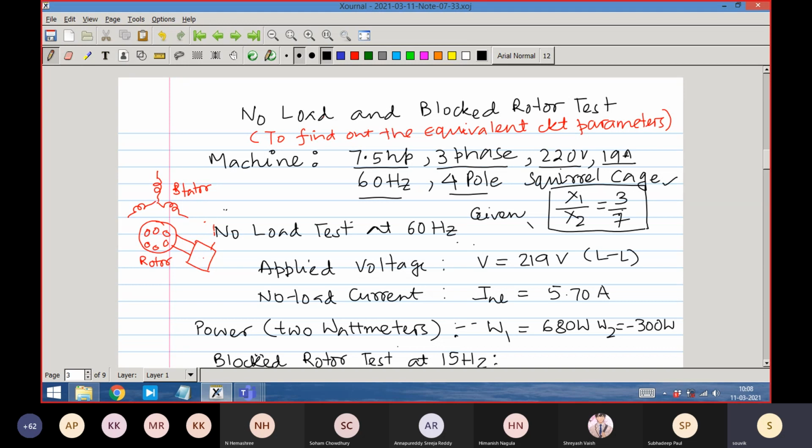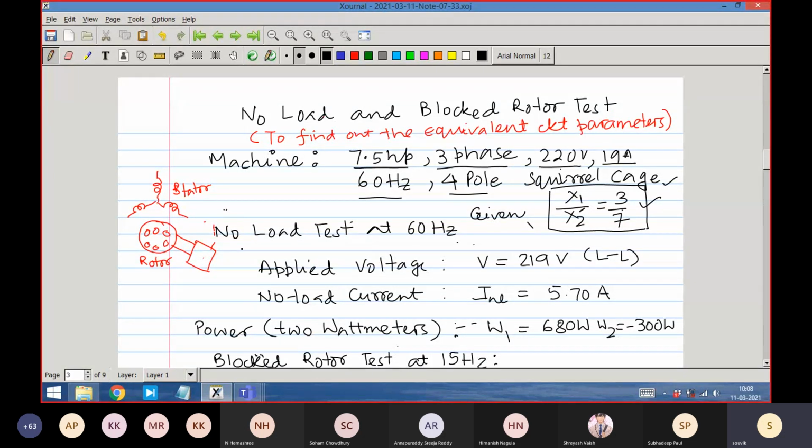And in this squirrel cage machine, they have said that the ratio of x1 to x2 dash is equal to 3/7. x1 is the primary side leakage reactance, and x2 dash is the secondary side leakage reactance referred to the primary. Values they have not given, but the ratio they have given.